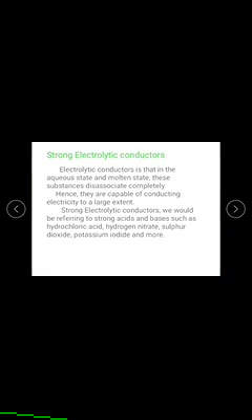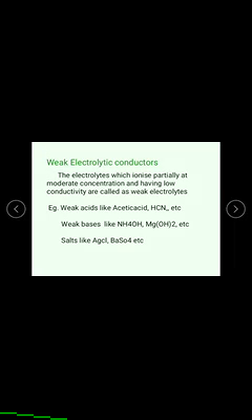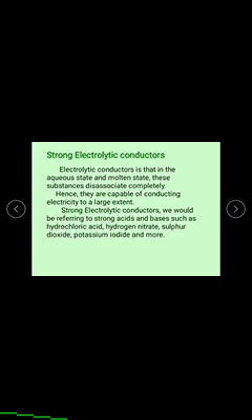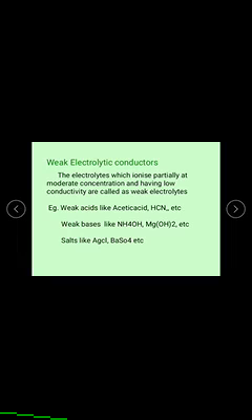In the case of strong electrolytic conductors, the electrolytes which ionize completely at moderate concentrations and have more conductivity are called strong electrolytes.